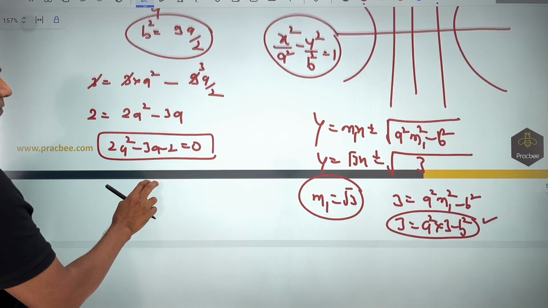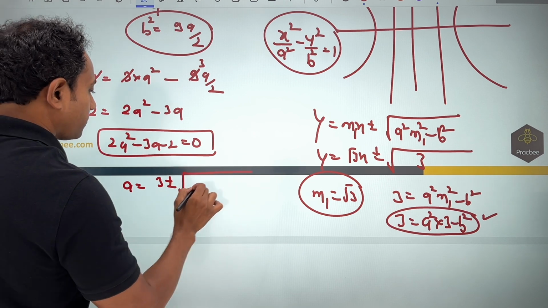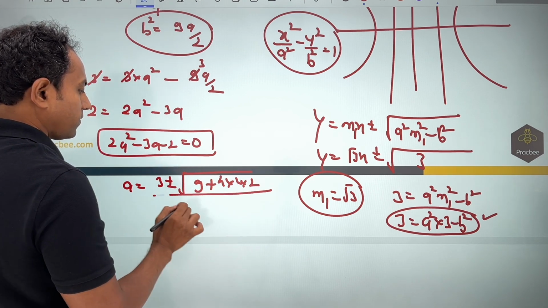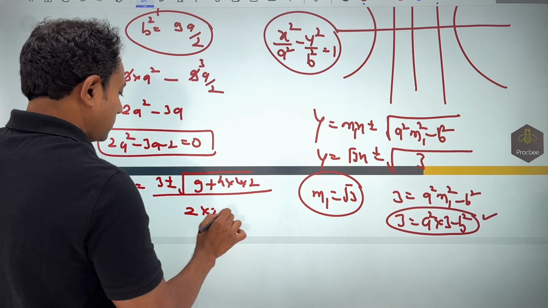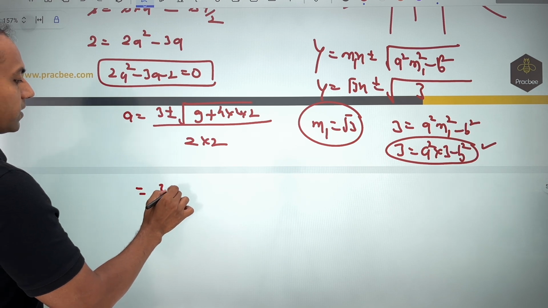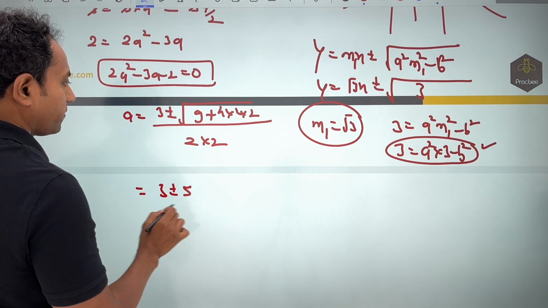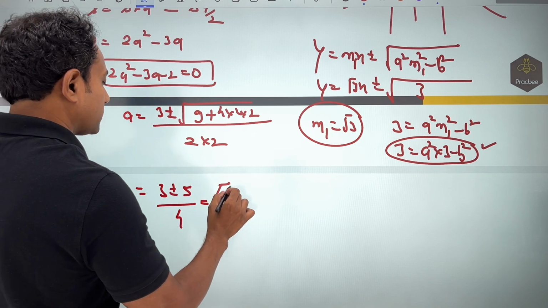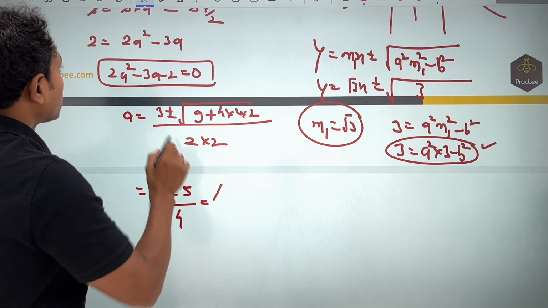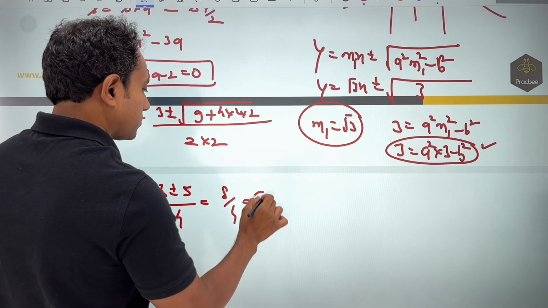This is what we have. Now here we can solve it. So a will be 3 plus minus root of b square plus 4 into 2 into 2, divided by 2a. This will be the answer. Now if you simplify, this is 3 plus minus root of 25, over 4, which is 5 by 4. I will have to take the plus sign only, I can't take the negative sign. The answer corresponding to that becomes 8 by 4, which comes out to be 2.